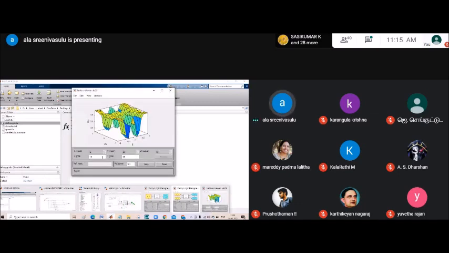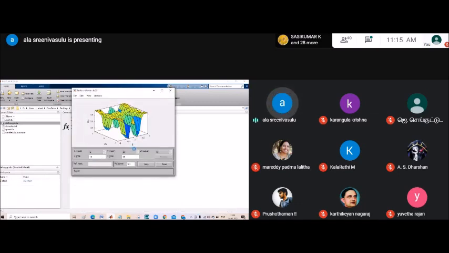You can see here the rules, KP and KI values, error, change in error. So now I will show the rules here.